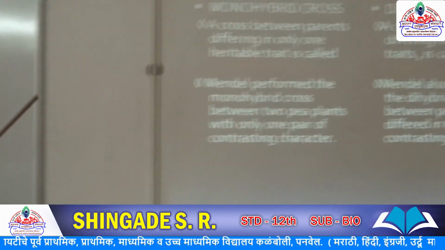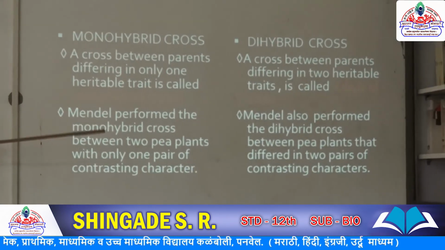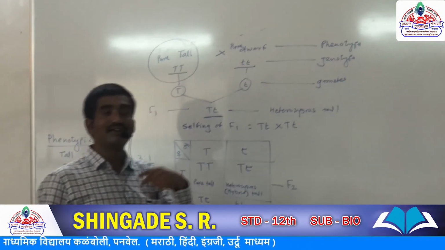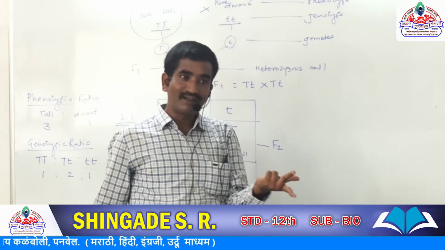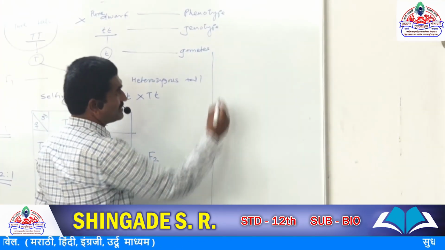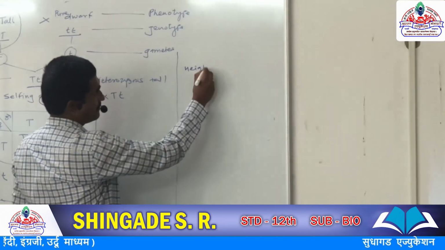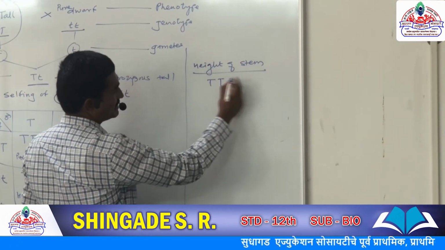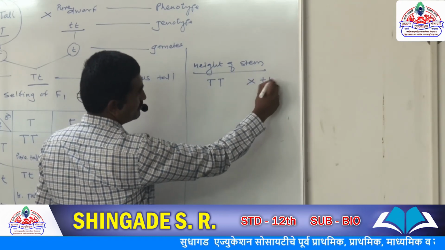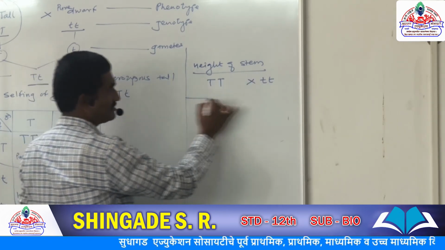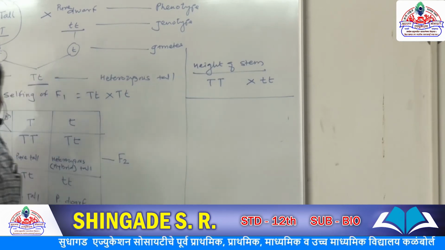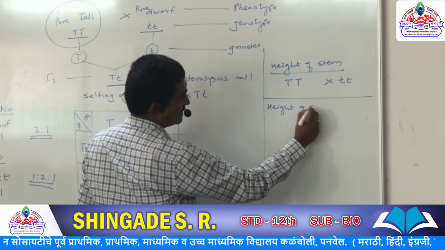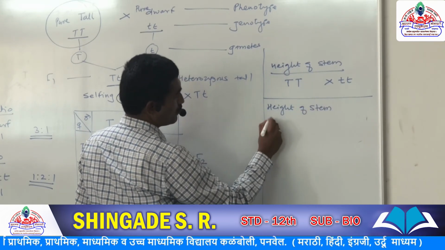Okay. Next, the monohybrid cross and dihybrid cross. When we consider a single pair of characters, that is called a monohybrid cross. When we consider two pairs of characters, that is called a dihybrid cross. Suppose when we consider only the height of the stem, means capital T into small t, this is a monohybrid cross. And when we consider two pairs of contrasting characters, for example, height of plant and position of flower,